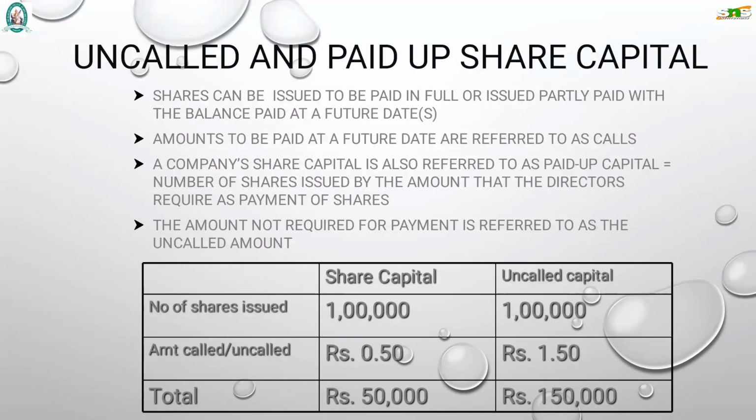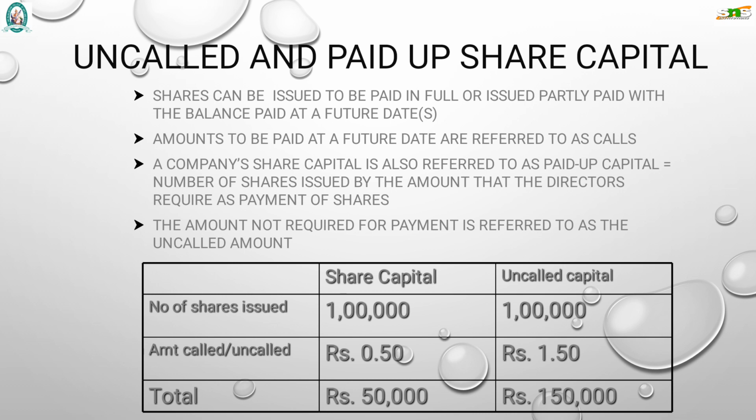Uncalled and paid up share capital. Shares can be issued to be paid in full or issued partly paid with the balance paid at a future date. So when a company is issuing the shares, if the face value of a share is 10 rupees, they will be making an issue for 10 rupees.